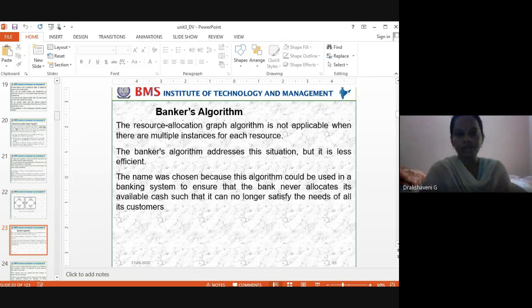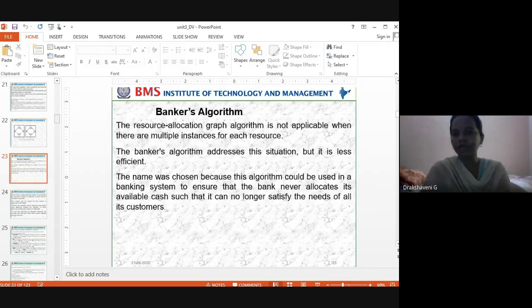Okay. The resource allocation graph. So what is this Banker's algorithm? A resource means that. So you are four people and I want to allocate resources for all four. How many do I have with me? I may have five laptops, two printers, four of something else, and five textbooks. Then Chaitra has asked me to give two textbooks, one laptop, one printer. Is it available with me? Yes, it is available.